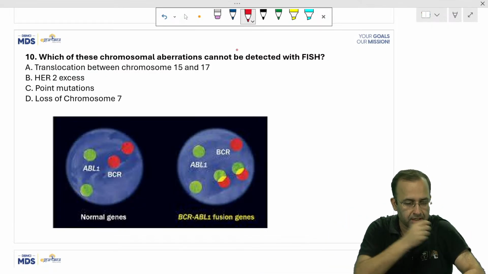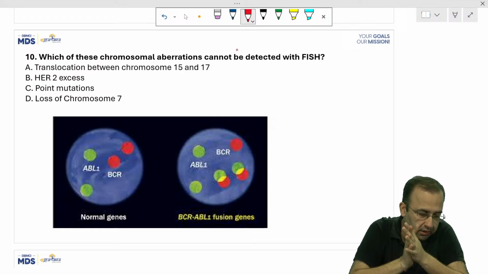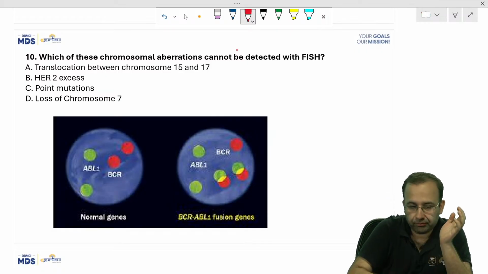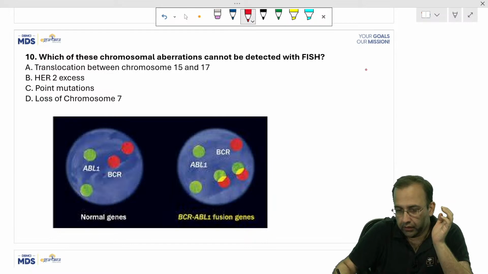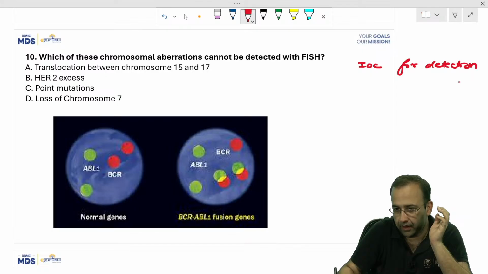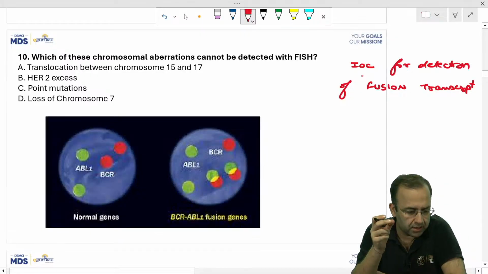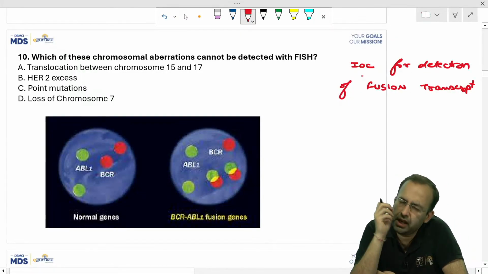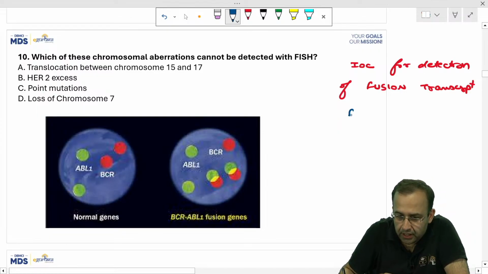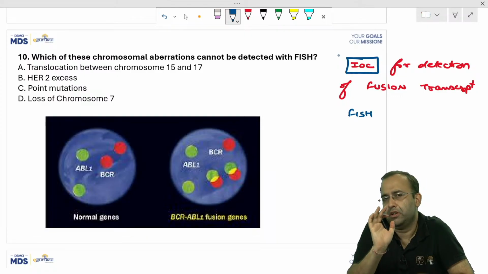This is a question from blood cancers. Don't ask me why, but the chances are very high that this might be asked in your paper. Now, what is the investigation of choice for detection of fusion transcripts? Any fusion transcript, like CML, which is associated with the BCR-ABL fusion transcript. Any fusion transcript, but the investigation of choice is FISH, fluorescent in situ hybridization.